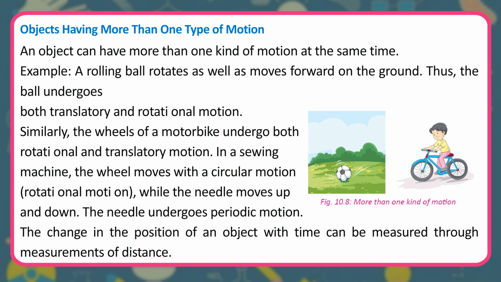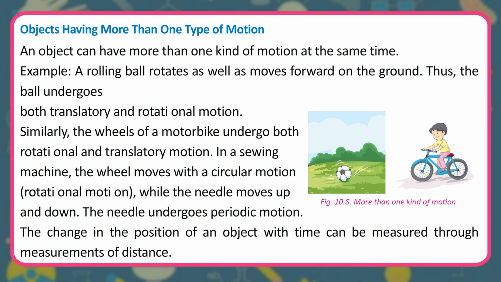Similarly, the wheels of a motorbike undergo both rotational and translatory motion. In a sewing machine, the wheel moves with a circular motion, rotational motion, while the needle moves up and down. The needle undergoes periodic motion.